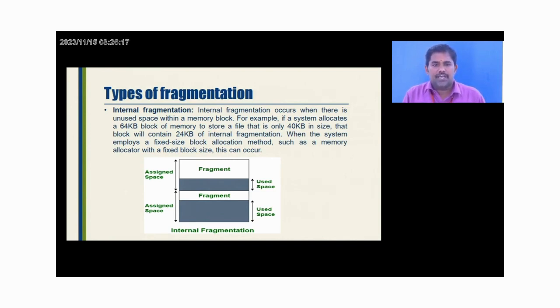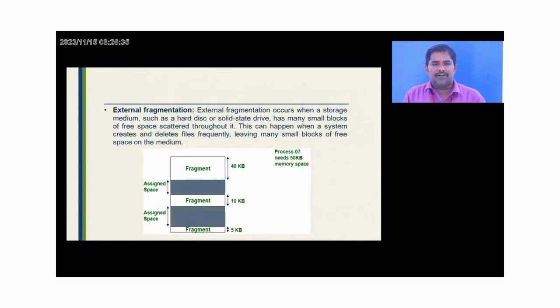If a system allocates a 64 KB block of memory to store a file only 40 KB in size, that block will contain 24 KB of internal fragmentation. That is free memory. So overall they have 64 KB, only 40 KB is used, so the remaining 24 KB is internal fragmentation.